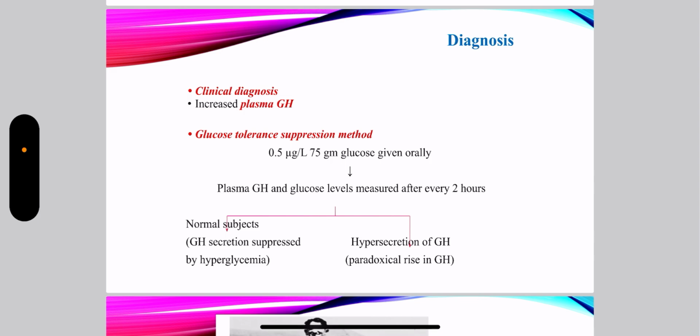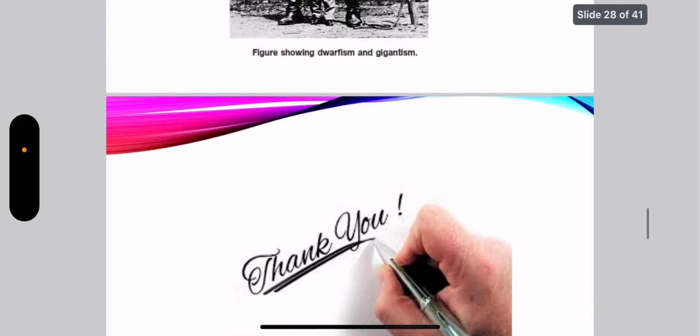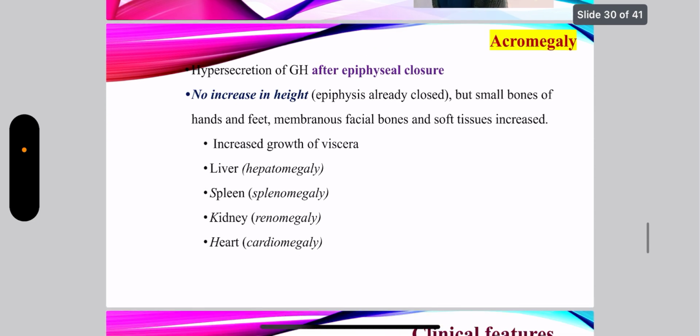In normal subjects, growth hormone secretion is suppressed by hyperglycemia. We had seen during the actions of growth hormone. But here there will be a paradoxical rise in growth hormone. This is a figure of patients suffering from gigantism. Now basically we had to talk about acromegaly here.